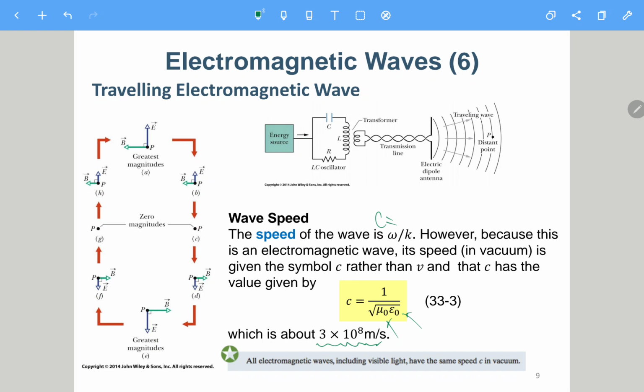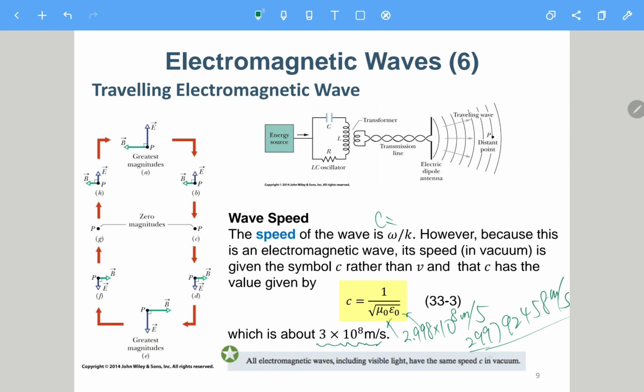If you really need to do something like modern physics or relativity, they probably will use 2.998 times 10 to the 8th meters per second. And if you need a more accurate number, it should be something like this. If you don't believe it, you can check it on Wikipedia. It should be something like 299,792,458.